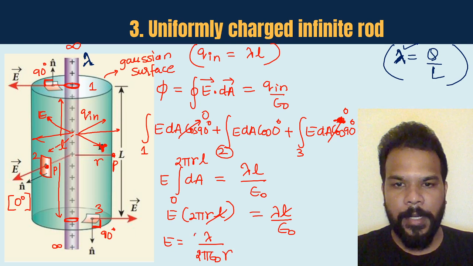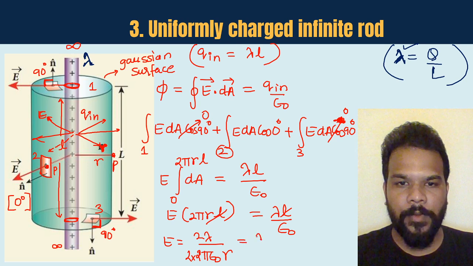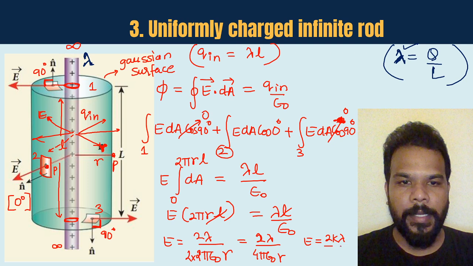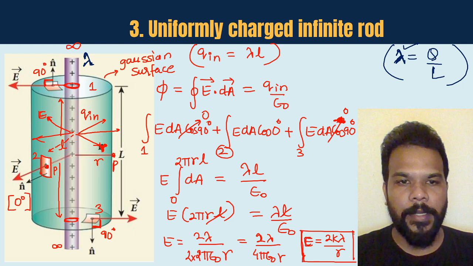You can multiply it by 2 and divide it by 2, so that we have 2 lambda upon 4 pi epsilon naught r, or you can say electric field comes out to be 2k lambda by r. Okay, very importantly, it's inversely proportional to r and radially outward.